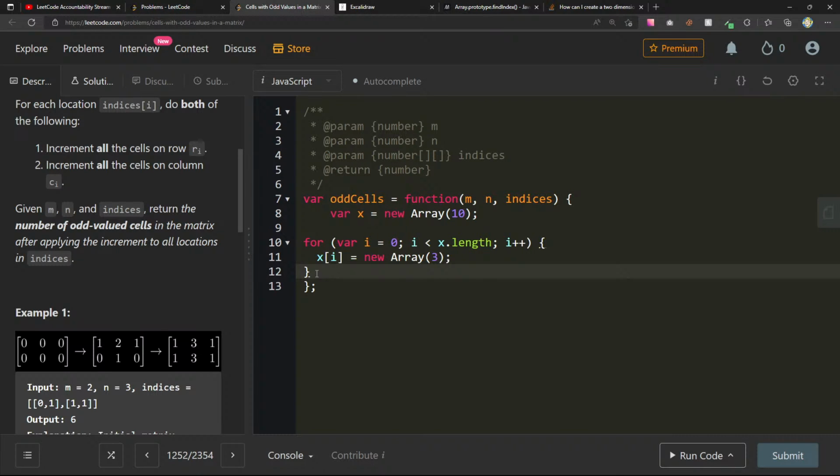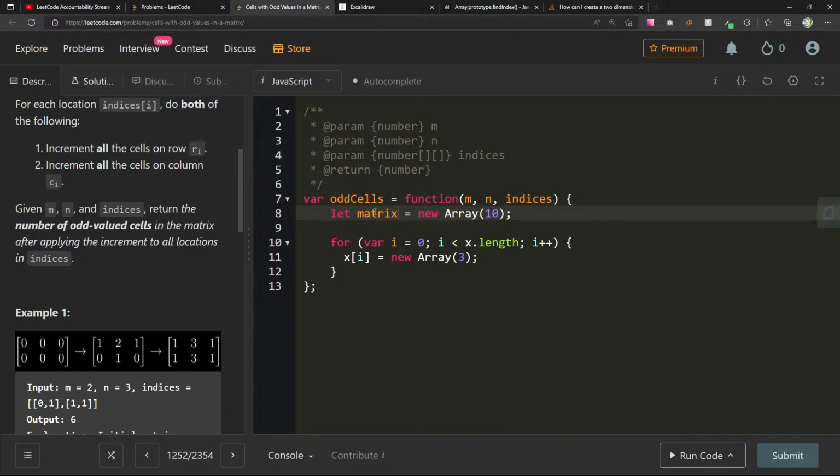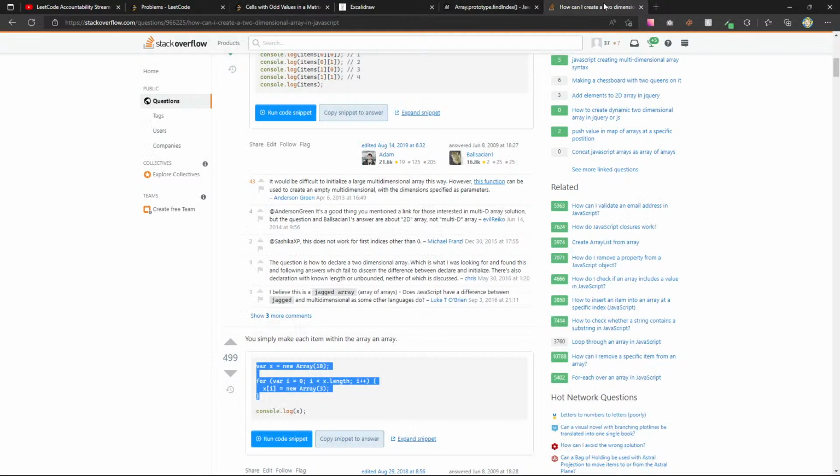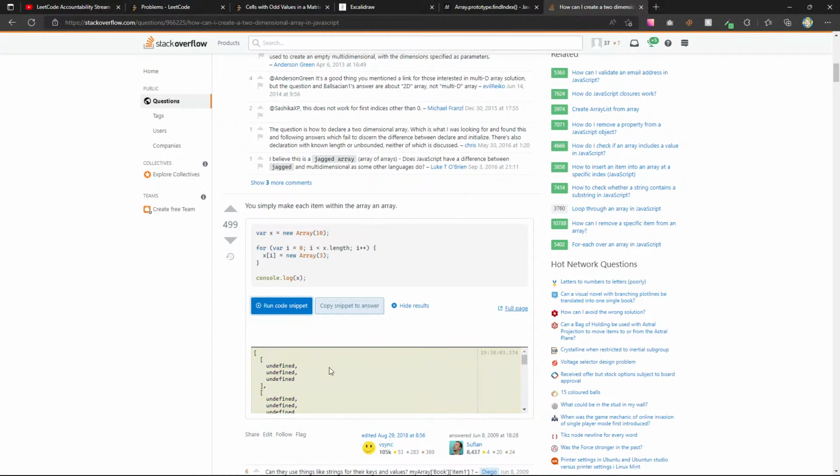I could have sworn there was a nicer way of doing it, but let matrix equals new array of m, and then for var I, x of I, new array 3. Yeah, that's pretty much what I did before, right? But I have 2 empty slots. Those are not actually filled with anything. I'm struggling more with creating the array. Console.log x. Undefined, undefined, undefined.